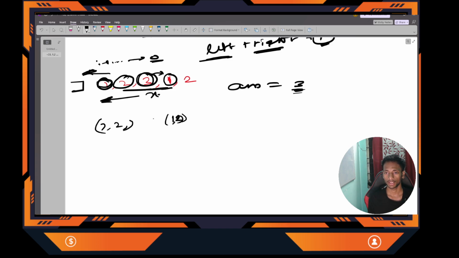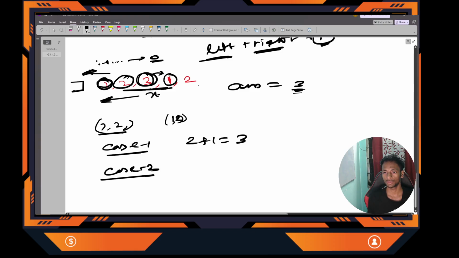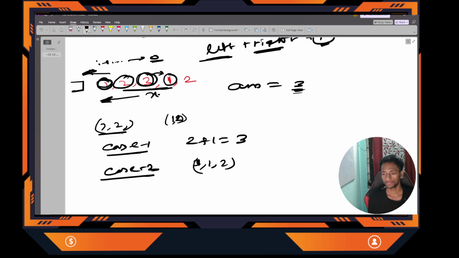Only 1 and 2, non-decreasing. Correct. 3 is in between. So first of all, case 1: if I want to merge the current element to the left side, the length is 2, 2 plus 1, which is 3. Or case 2: if I want to merge the current element to the right subarray, it will be 3 1 2, which means I will change 3 to 1. So the array will look like 1 1 2. Again the length is 3. Correct, 2 plus 1.